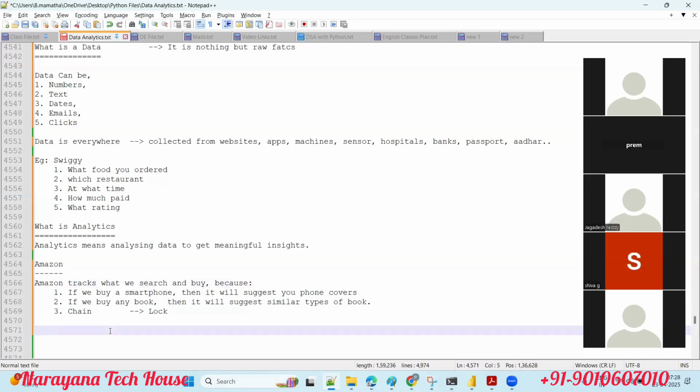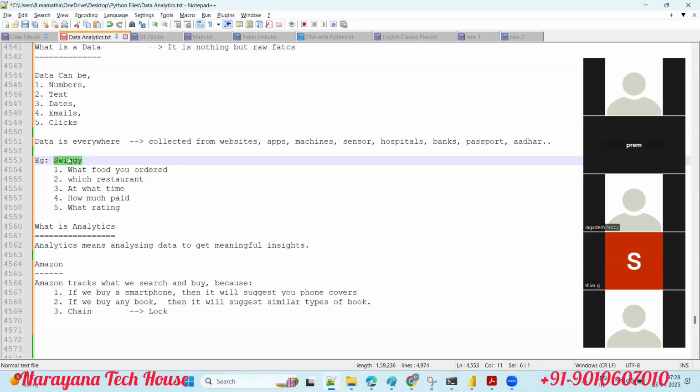Right. So take any example, not only this one. Suppose if you open Swiggy also, guys, Swiggy also suggests the items you like every time. Suppose every time I open Swiggy I'm always buying biryani, for example. Next time, what happens here?